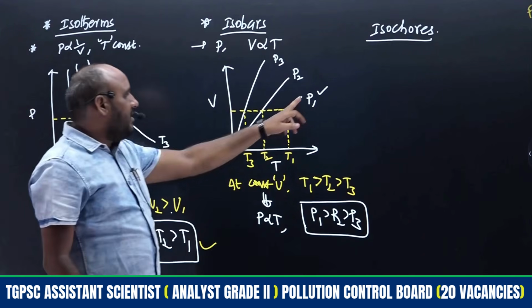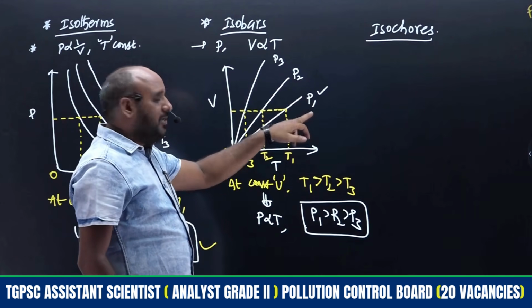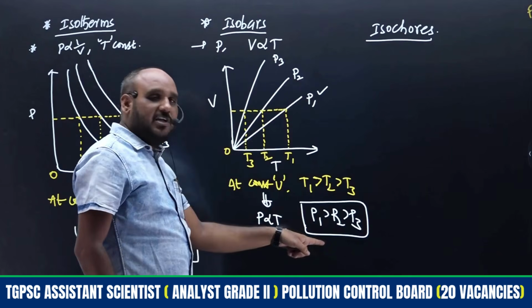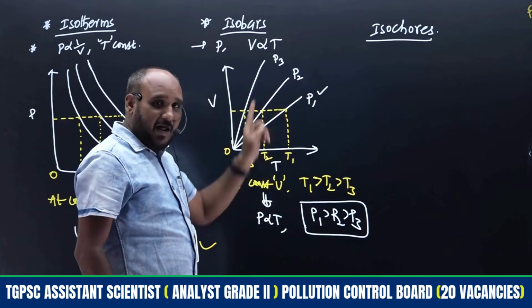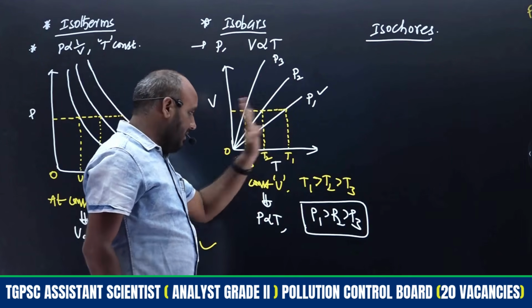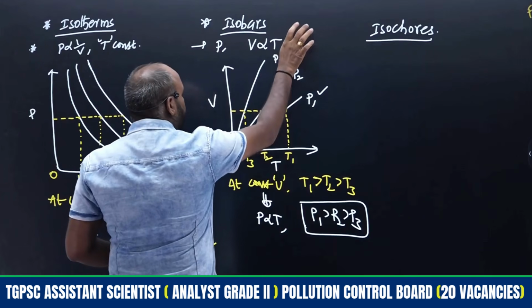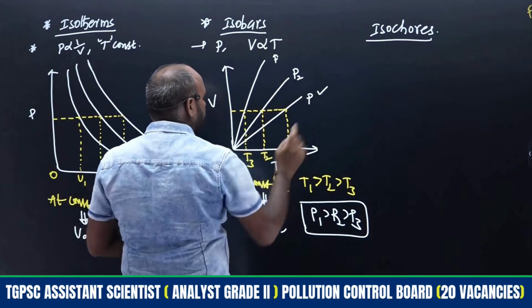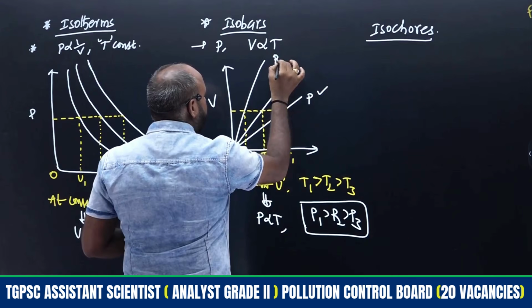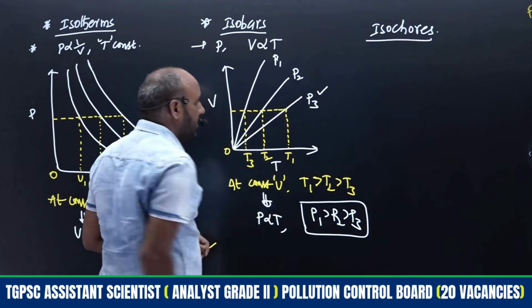Or if you may give, this is the P3, P1, P2. Such kind of relation we will get based on the plot only. Or else simply I am going to change here: this is the P1, this is the P3, right? So don't confuse this P1 and P3.